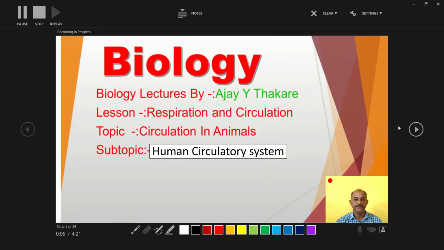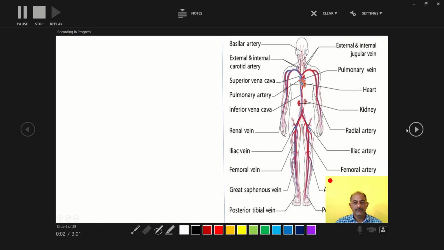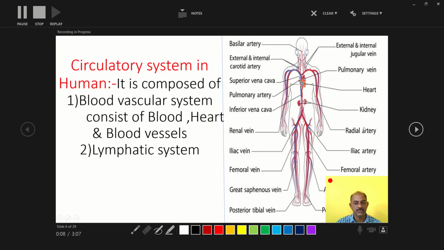Hello students, today we are going to study the lesson Respiration and Circulation. Today's topic is the human circulatory system. Last time we studied some terms of this human circulatory system.